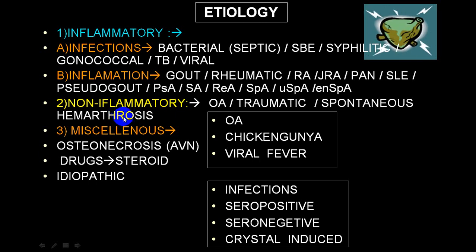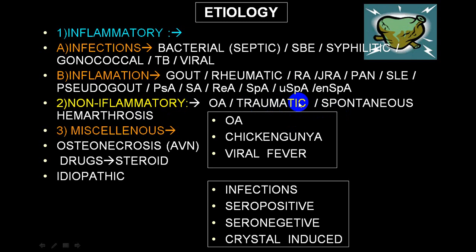This blood can be invaded by bacteria, a secondary bacterial infection, and then it will be bacterial, or we call it pyogenic arthritis. So osteoarthritis will be a classical example of non-inflammatory, but initially a traumatic or spontaneous hemarthrosis.